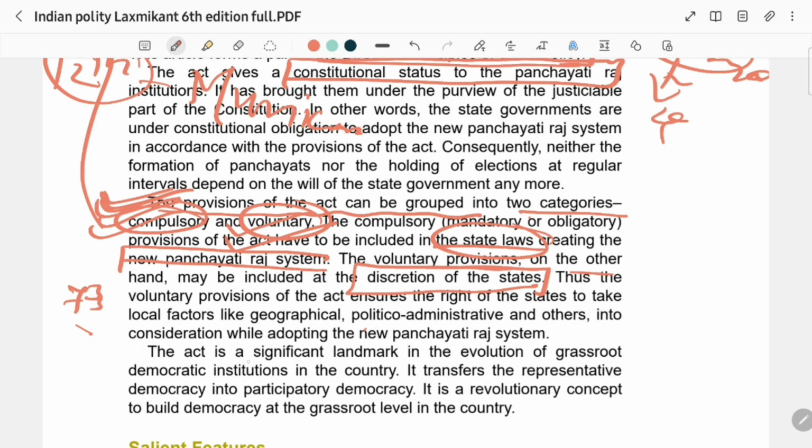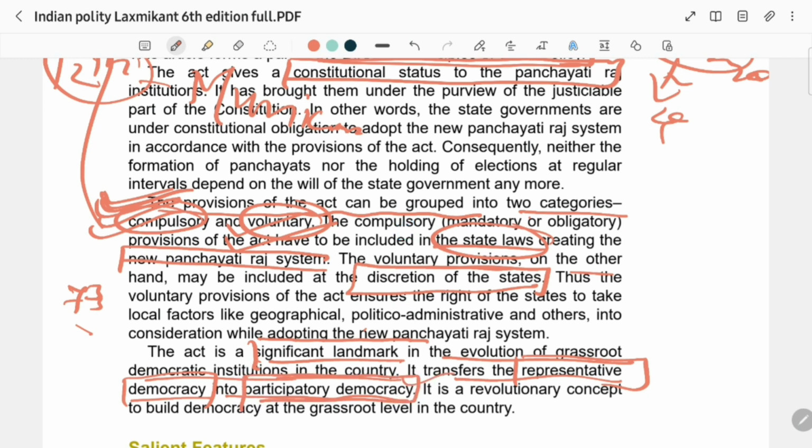The next important thing is a conceptual or philosophical part: it was a significant landmark in the evolution of grassroots democratic institutions in the country. It transformed representative democracy into participatory democracy. As we know, we have a representative democracy, where MLAs or MPs are elected and act as representatives of the people in the respective legislatures. This turned it from representative to participatory democracy.